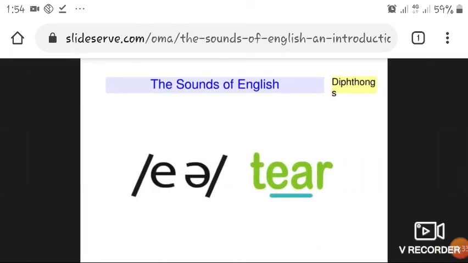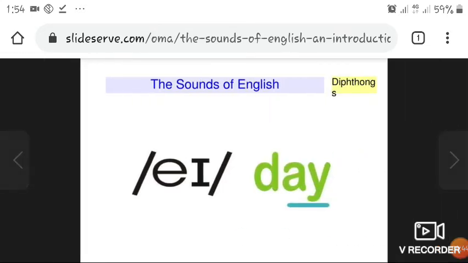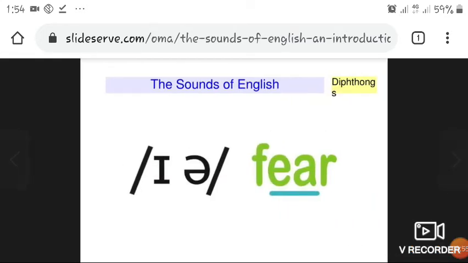Next is ɪə. Examples: tear, here, ear, fear. These are more examples. Next diphthong is eə. Examples: air, day, fear. Ear is the diphthong. Ear, here.